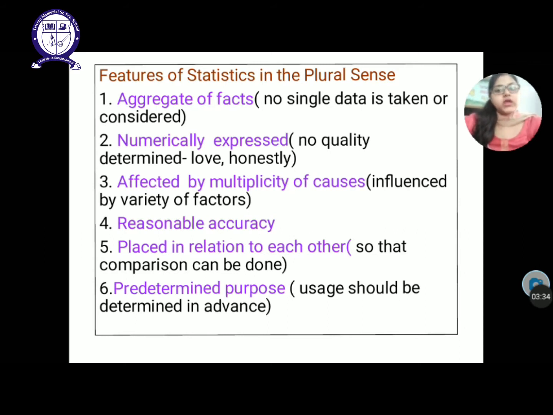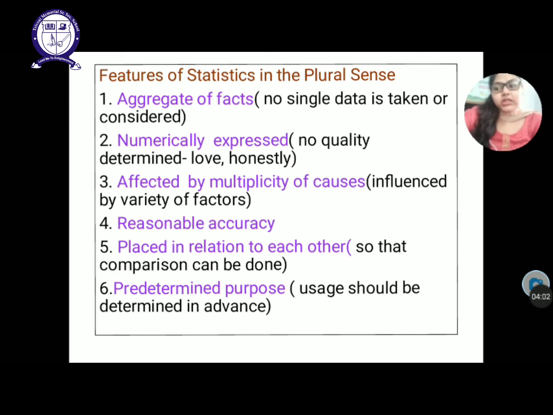Second one is numerically expressed. Numerically expressed means the data should be in number form, that means 1, 2, 3, 1000, 2000, 4000, etc. It should be represented in the form of numbers only, not in the form of quality. For example, if I am studying for 4 hours, then 4 hours is statistical data because it is expressed numerically.